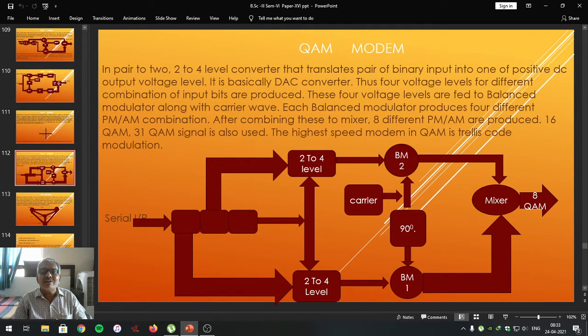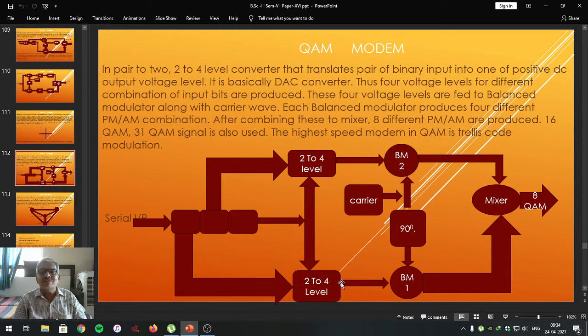The 2 to 4 level converter accepts 2-bit data and converts it into its respective 4 levels. The 2-bit data will be in the form of 00, 01, 11, 10. These are the 4 levels, each containing 2 bits. That will be converted into 4 amplitude levels at the output in both the cases.